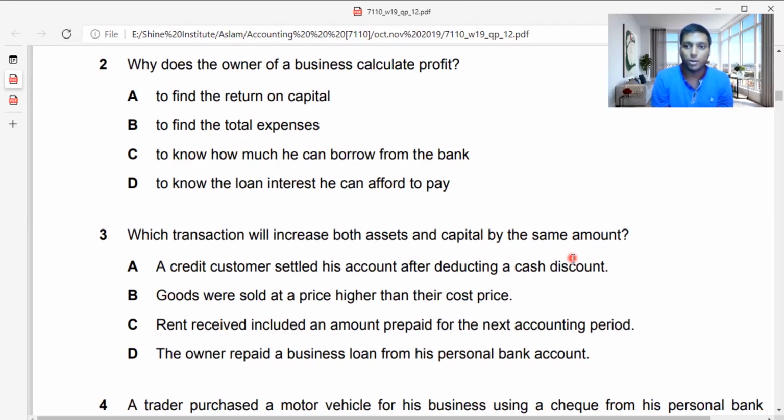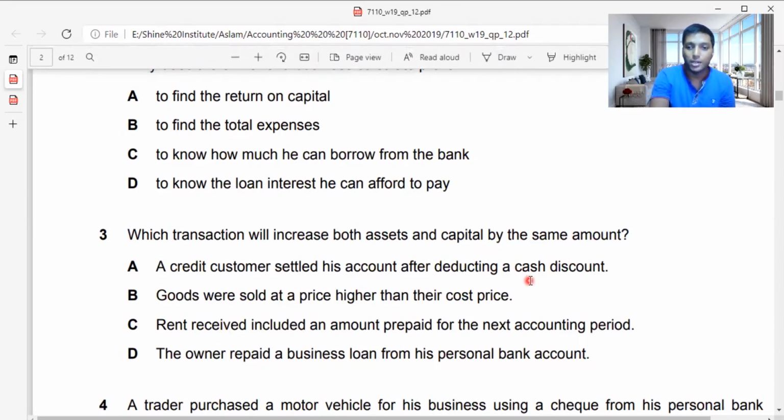Then they'll feel like they have lost in an alien world. So let's move on to the point we want to discuss. Which transaction increases both assets and capital by the same amount? A credit customer settled his account after deducting a cash discount.